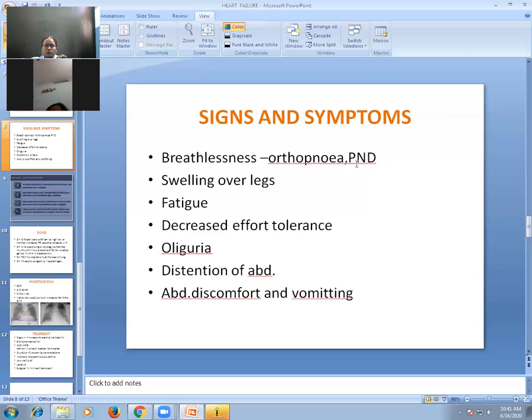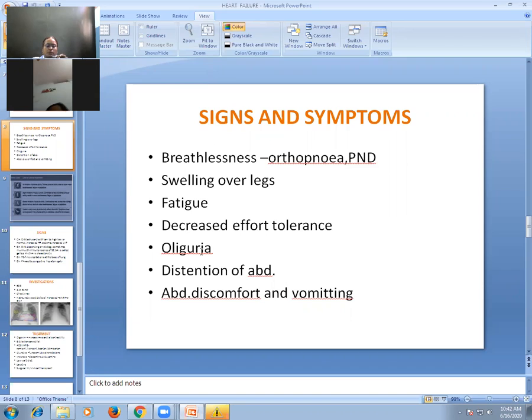left-sided heart failure. So breathlessness is the main symptom, presence of orthopnea, presence of PND. Then swelling over legs, patient usually presents with anasarca, swelling over legs, fatigue. This fatigue, this decreased effort tolerance, is mainly because of decreased cardiac output, and the tissue is not properly perfused or will not get adequate blood supply. So the patient complains of fatigue, decreased effort tolerance, patient feels easily tired. That is called fatigue and decreased effort tolerance.